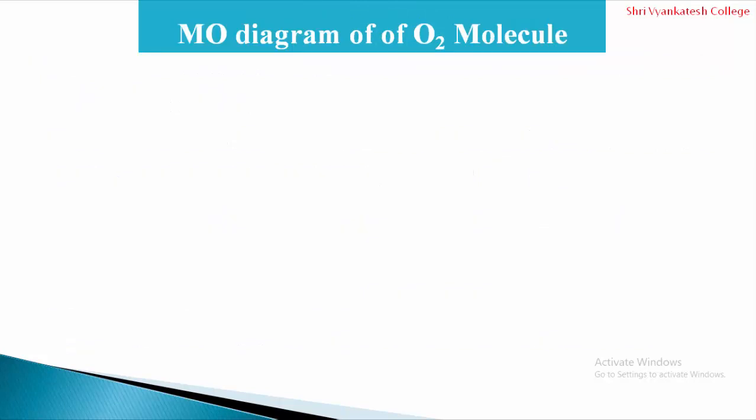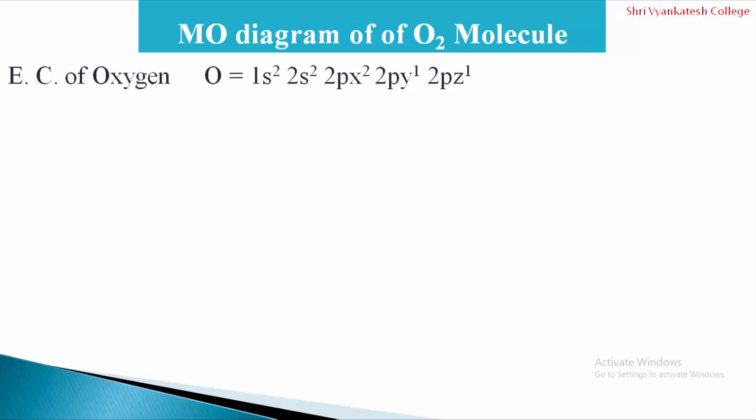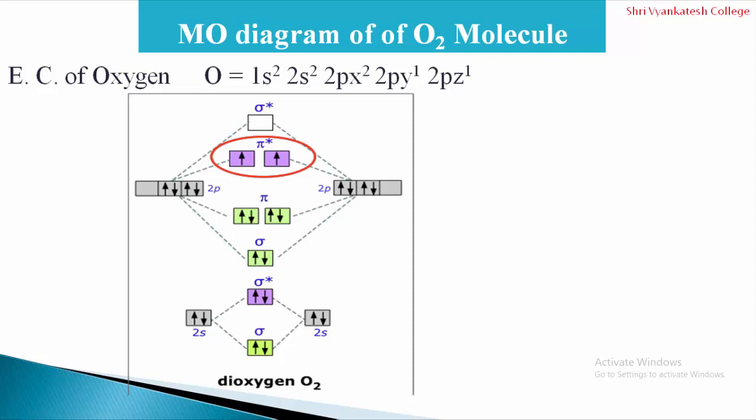Now we will see the molecular orbital diagram of the O2 molecule. The electronic configuration of the oxygen molecule is 1s2, 2s2, 2px2, 2py1 and 2pz1. In the diagram you can observe that the 2s atomic orbitals combine to form sigma and sigma star, that is a bonding and anti-bonding orbital, and the 2px, 2py and 2pz atomic orbitals combine to form sigma and sigma star, pi and pi star, and the electronic distribution is like that. You can observe here how the electrons are distributed in the molecular orbitals.